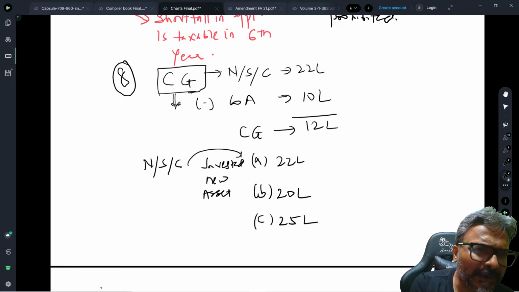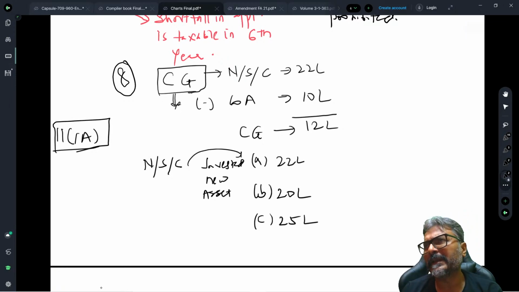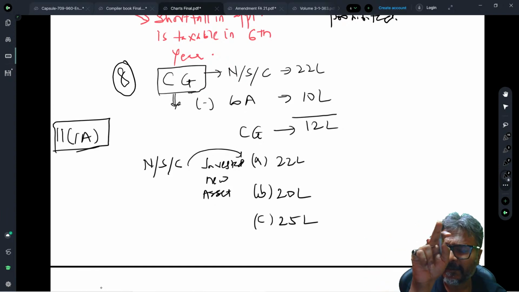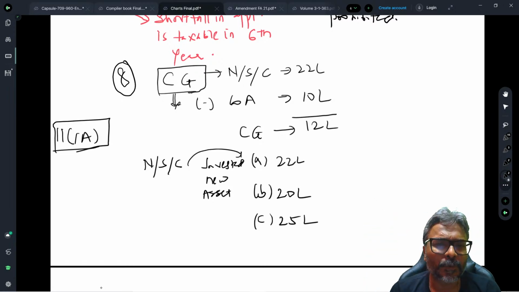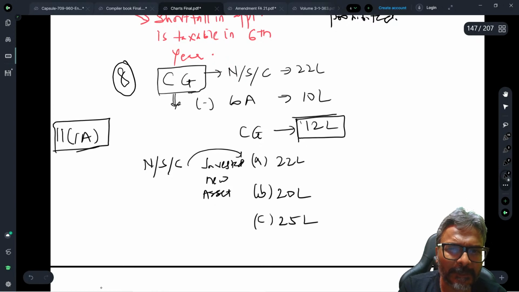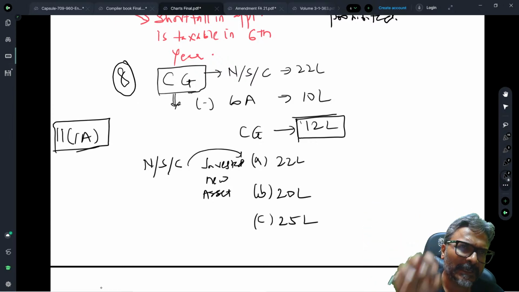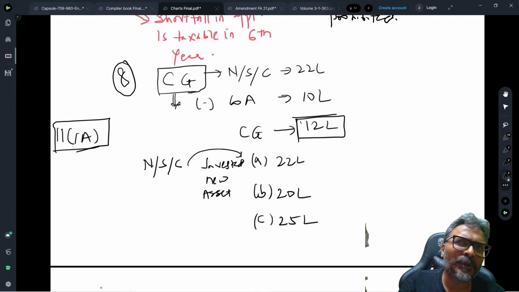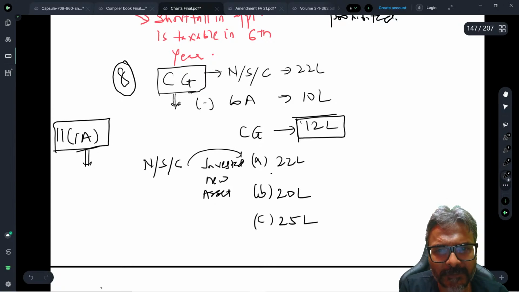So here, students, there is an 11(1)(a) exemption. If you choose to use the net sale consideration arising on transfer of a capital asset of the trust to acquire a new asset of the trust, then the capital gains exemption will depend upon how much of the net sale consideration has been invested in acquiring the new asset of the trust. This is the correlation.